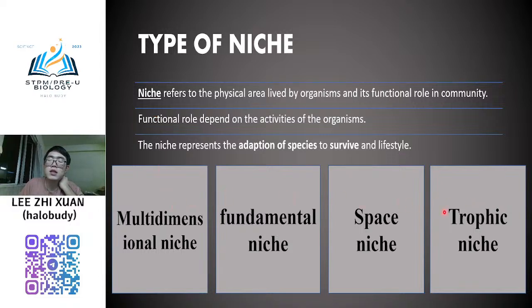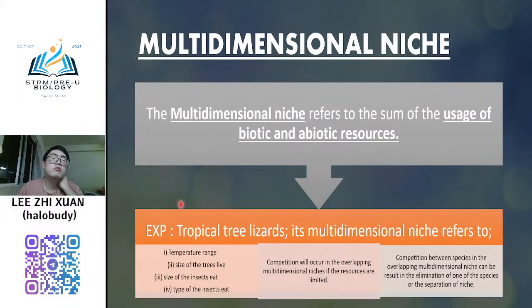There are four types of different niche, so we will refer to it. The first one is multi-dimensional niche. This refers to the sum of the usage of abiotic and biotic resources. So when we want to study the sum of the usage, how the organism uses all these biotic and abiotic resources, we consider this as multi-dimensional niche. So for example, like